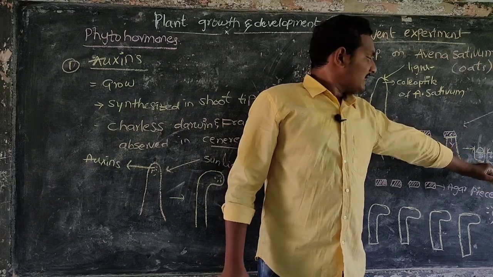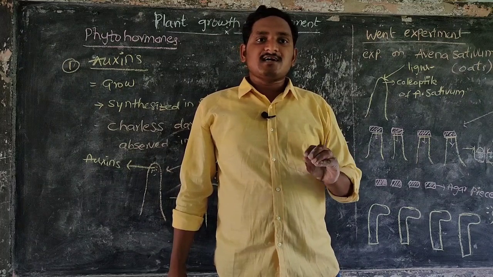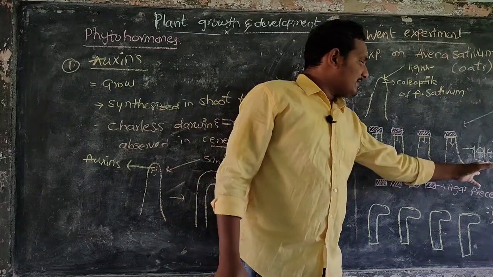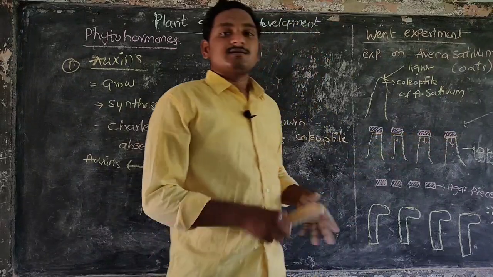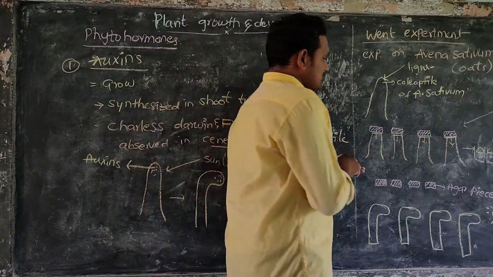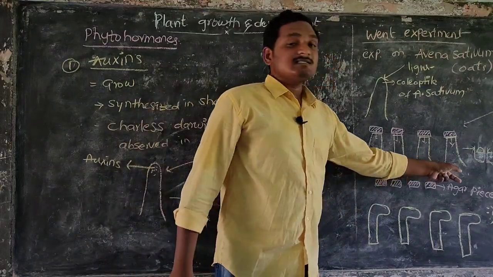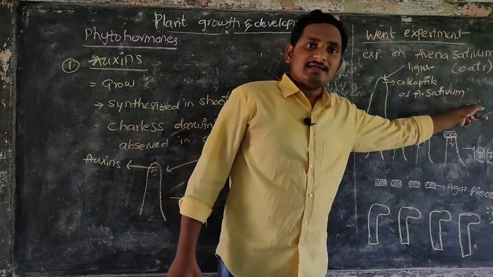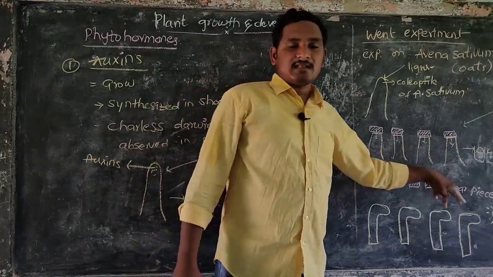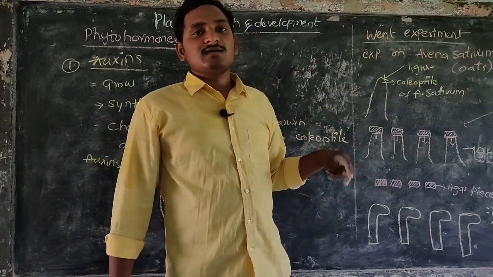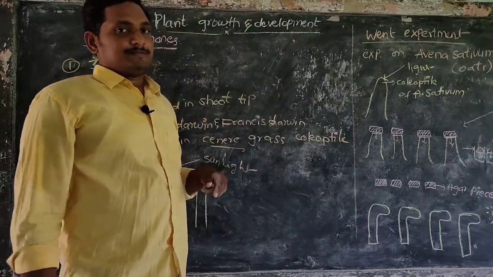After that he cuts the agar medium into pieces and keeps the pieces on the removed coleoptiles. When exposed to sunlight, these coleoptiles again bend towards the sunlight. This is the Wendt experiment.